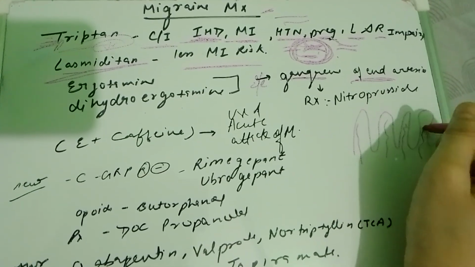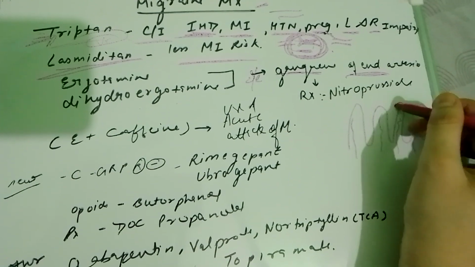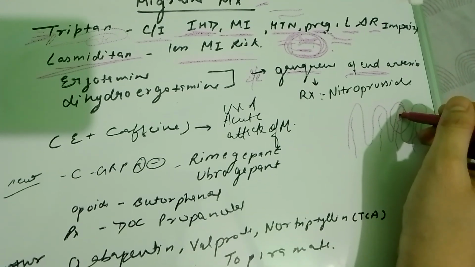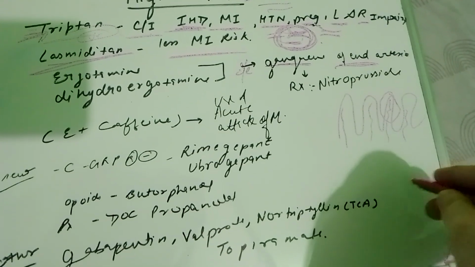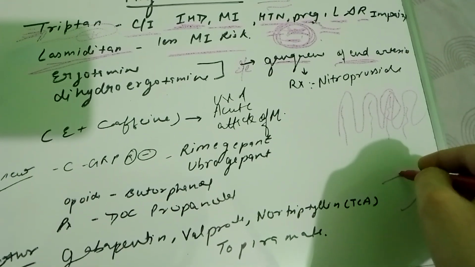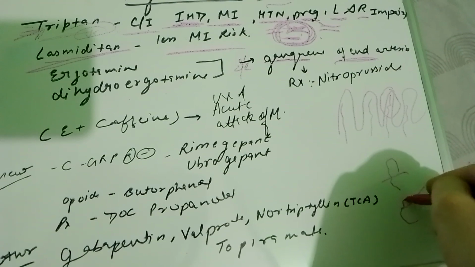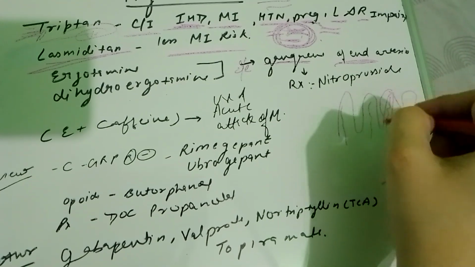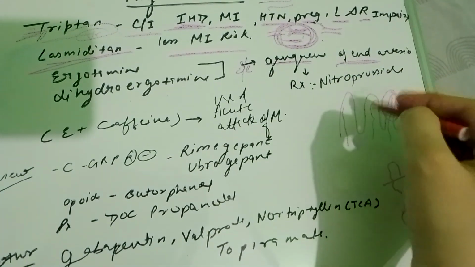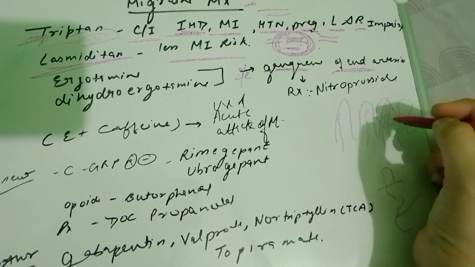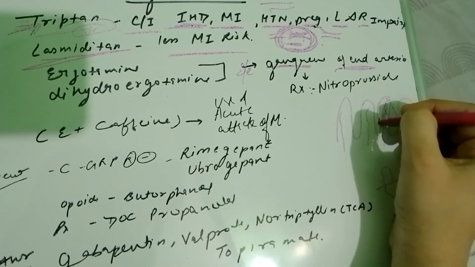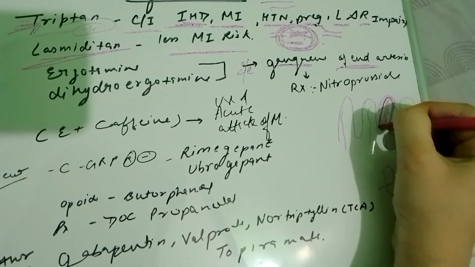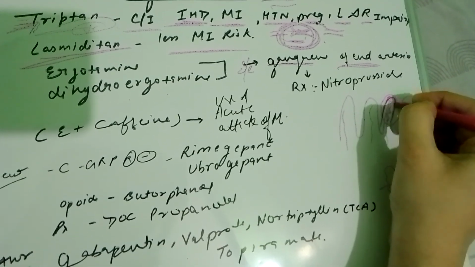End arteries means that in a given area only this one artery is supplying, no other artery. Usually in other body parts, if one artery supplies a part, another artery can also supply it, but an end artery has no other artery. So these ergots will affect the end artery, the blood supply will not be enough, and there can be gangrene. There can also be pain.